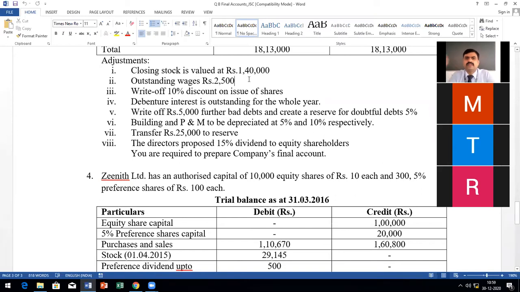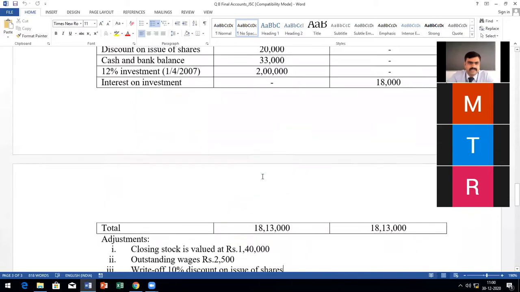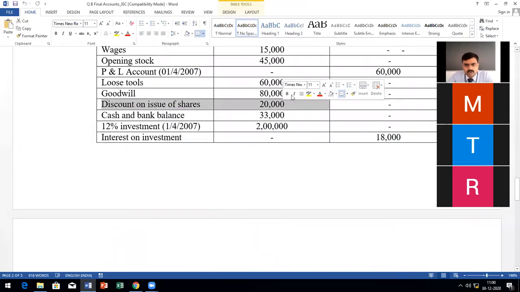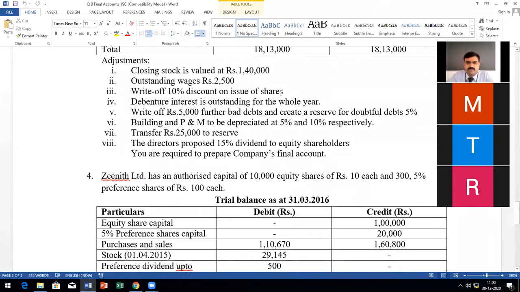Then write off discount on issue of shares. Remember, discount on issue of shares we have already mentioned here. How much is that? 20,000. This has to be written off. You cannot show this expenditure permanently, so you have to write off 10%. This will come two times, one in the profit and loss account on the debit side, and then in the balance sheet, under discount on issue of shares, you have to deduct that 10%. Okay, is it clear?